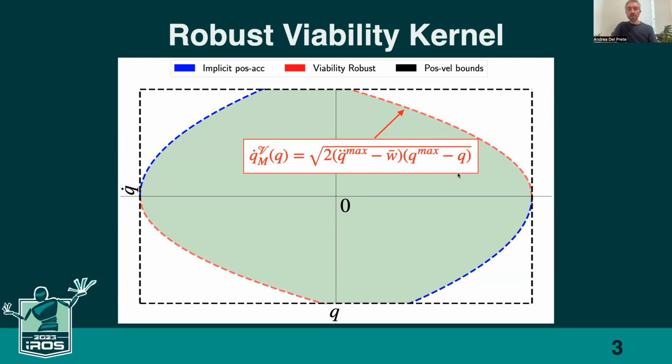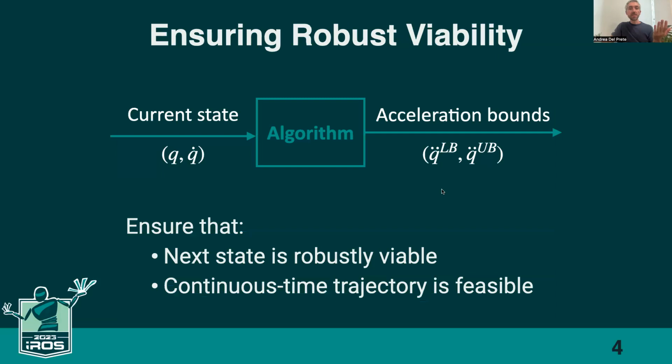So after computing this set, what we need to do is to figure out how to ensure that the state never leaves it. So what we did is to design an algorithm that, given the current state of the system, computes a range of joint acceleration that ensure two things.